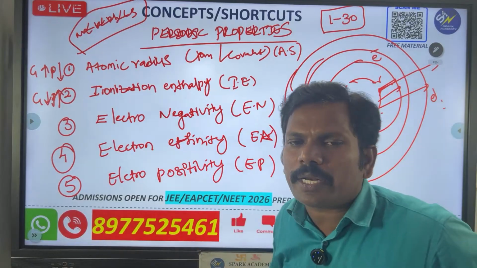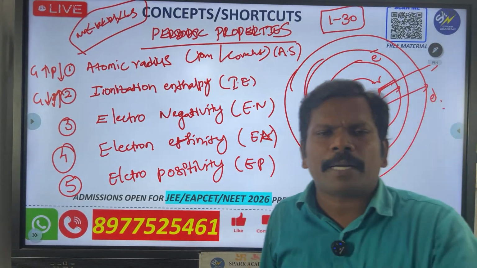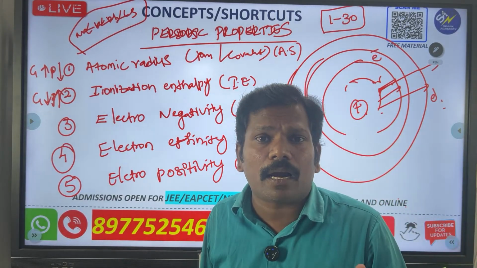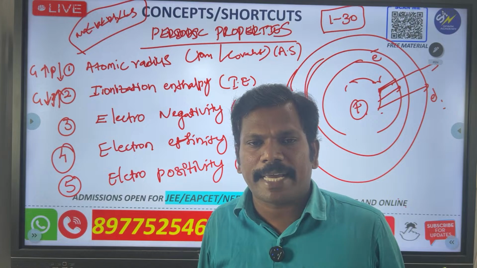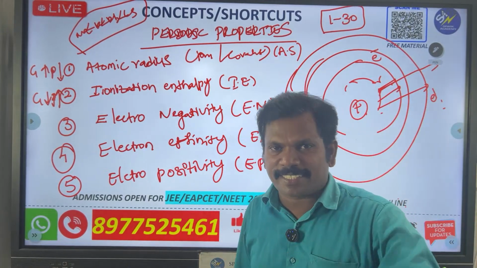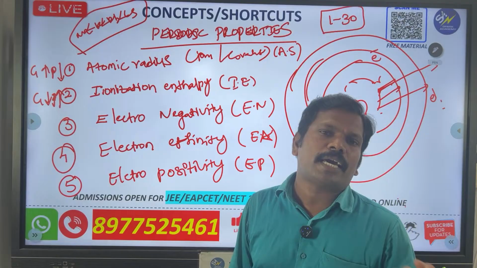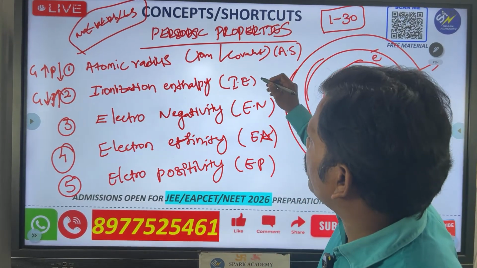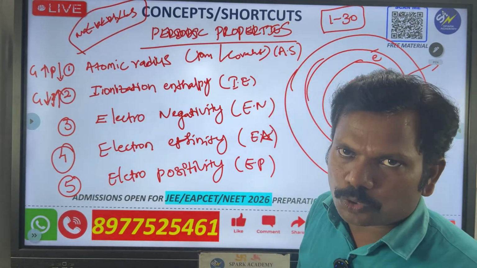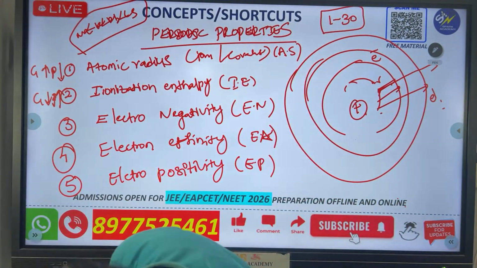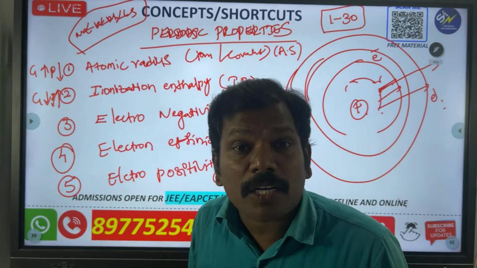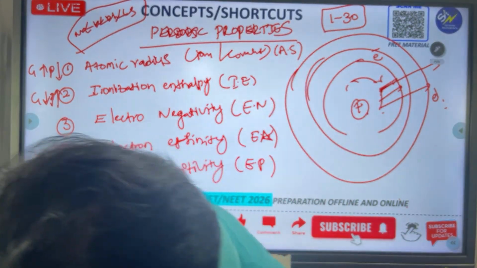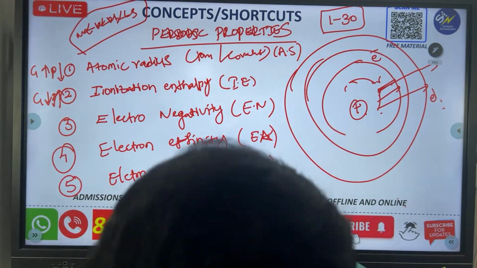Then go for electronegativity. You already know that. Can anybody tell me which atom in the periodic table has the highest electronegativity? Those who are watching this video, it is a simple question we have been learning since childhood. Which element has the highest electronegativity? And after this question, I will ask another question. I am not asking electron affinity. Before answering, you have to check once.